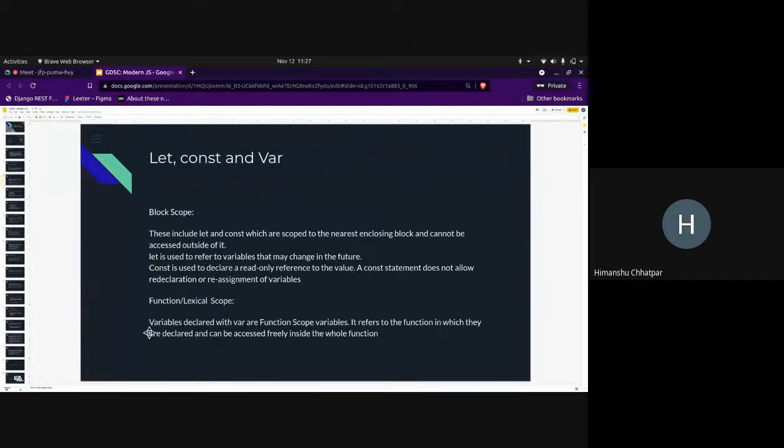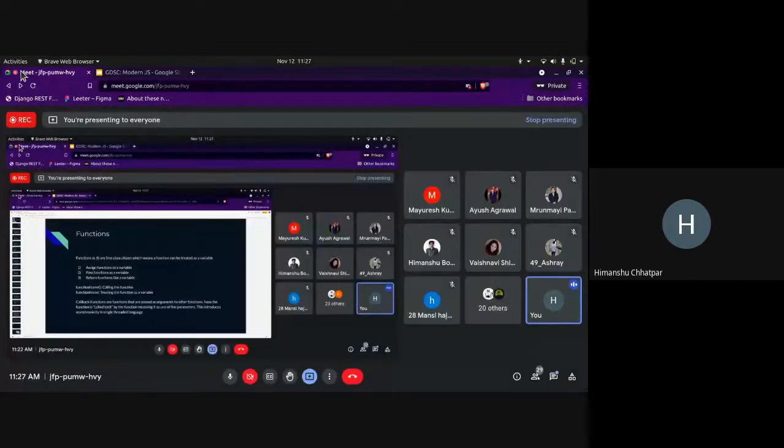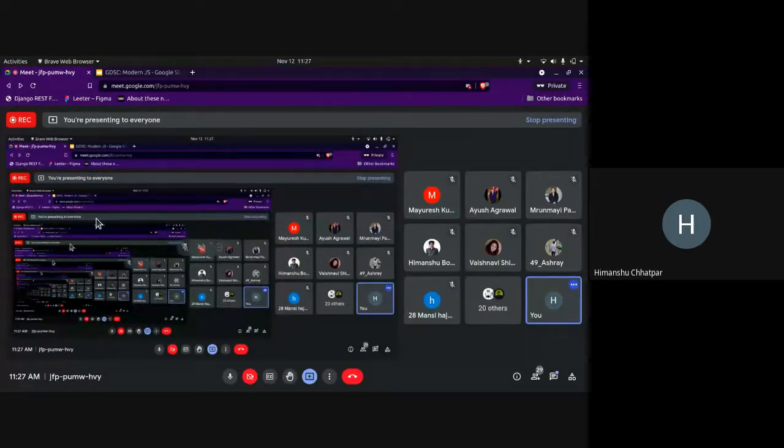Now, functional scoping variables are declared with var, and they are function scope variables. It refers to the function in which they are declared and can be accessed freely inside the whole function. So this is what I wanted to say about let and const. If you have any questions, you may ask now about scoping.